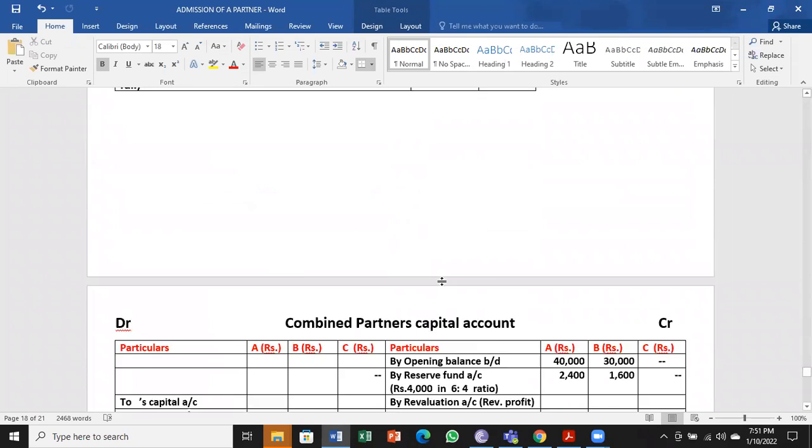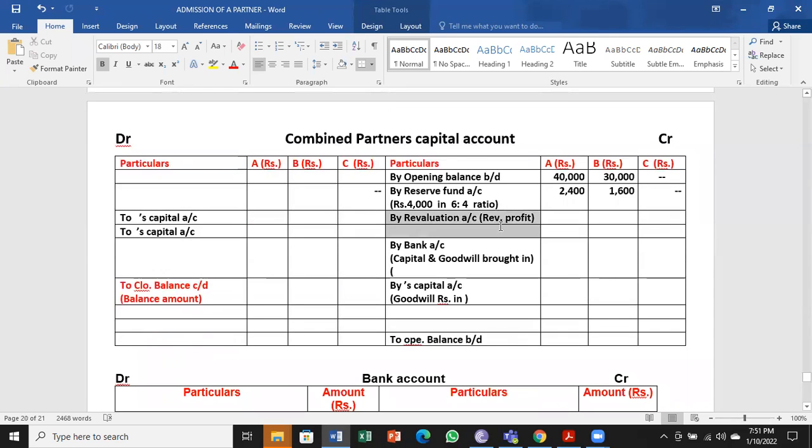So that will be coming on the credit side by revaluation account, revaluation profit. So it is the same as reserve fund. So I have copied that. Next is the first adjustment, that is capital and goodwill brought in. Capital brought in is 25,000.